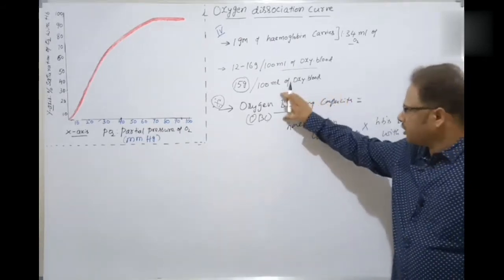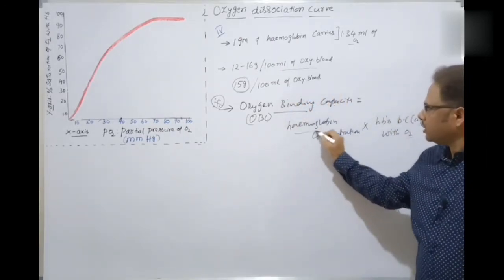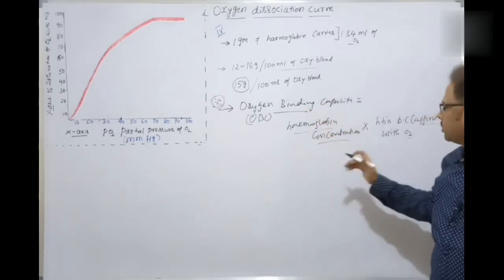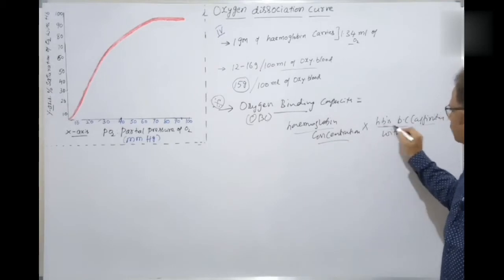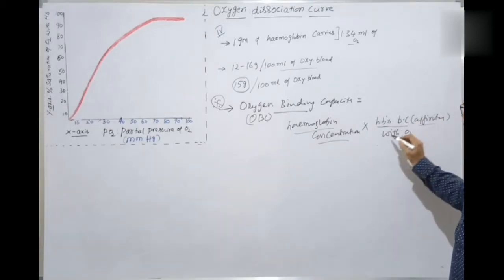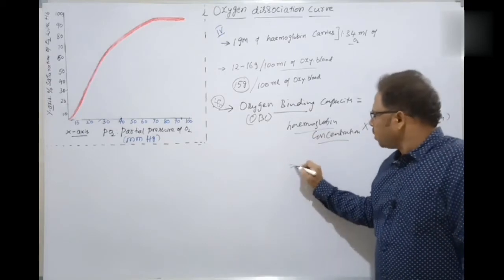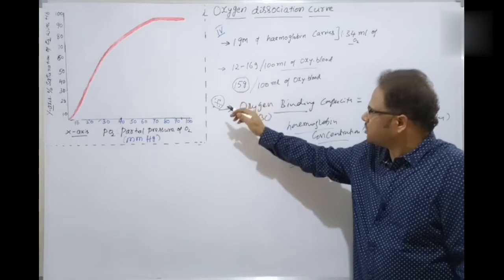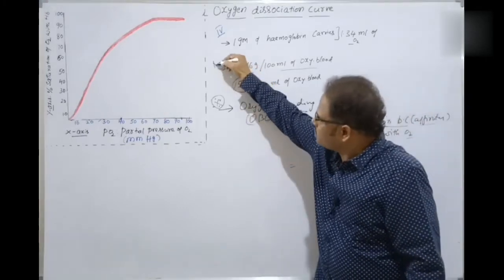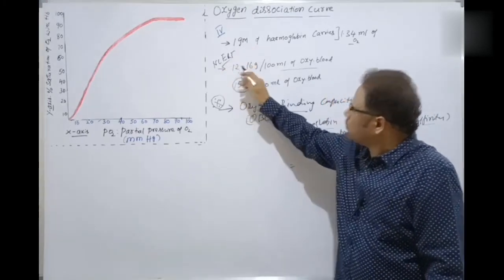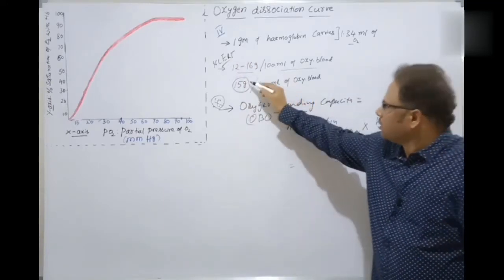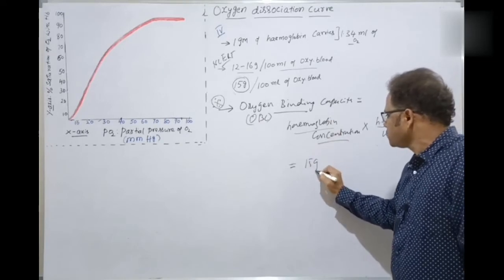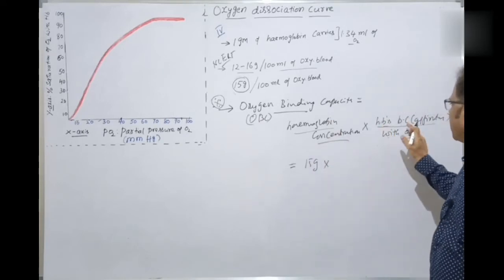So oxygen binding capacity is equal to hemoglobin concentration into hemoglobin's binding capacity, that is, affinity with oxygen. So what is the hemoglobin concentration? We have taken it roughly as 15 grams. Actually, in NCERT it is given as 12 to 16 grams. But here we have taken 15 grams as the standard value. That is 15 grams into hemoglobin's binding capacity with oxygen.